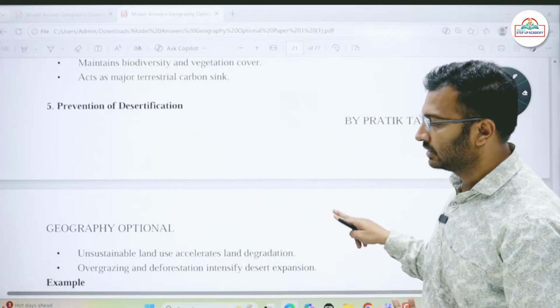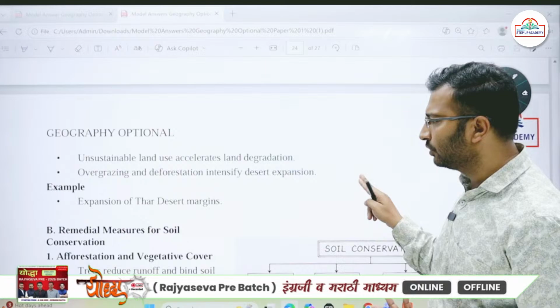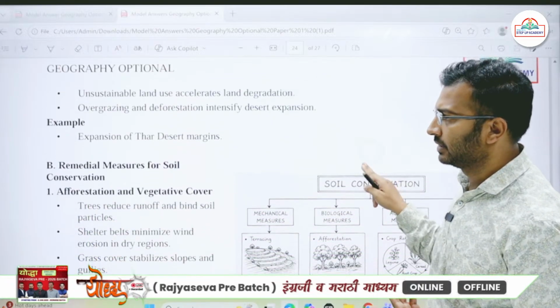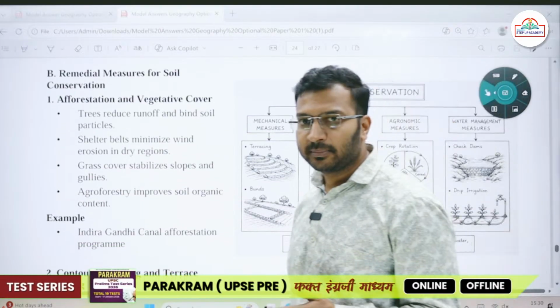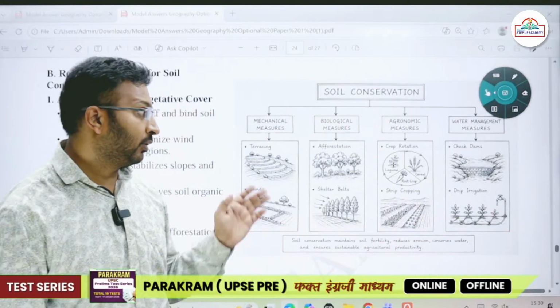Then prevention of desertification. Land degradation will increase. Then the second part which was asked, that is the remedial measures. The remedial measures to conserve the soil can be of different types.